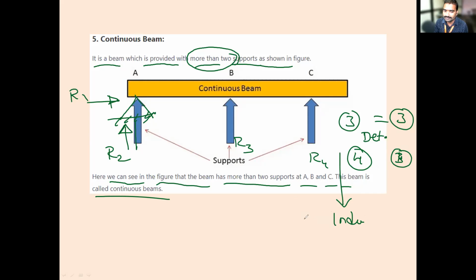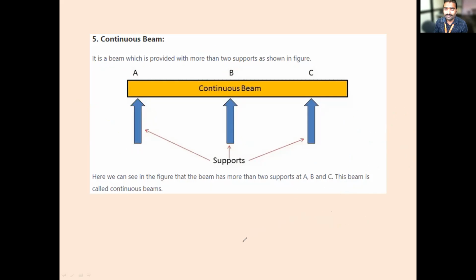Is it clear, everyone? Yes sir. Sir, what about the last one, the overhanging one? No, this is not a matter. There may be another support also, and that will become 4 reactions. So if there are more than 2 reactions, then it is a continuous beam.